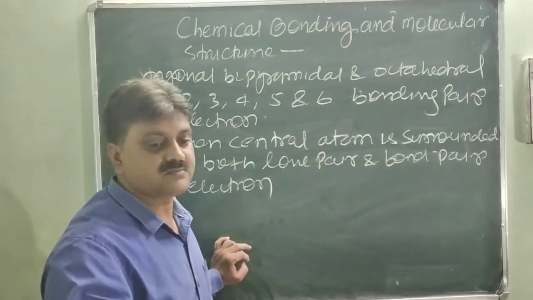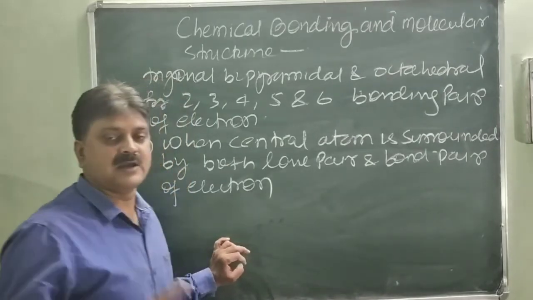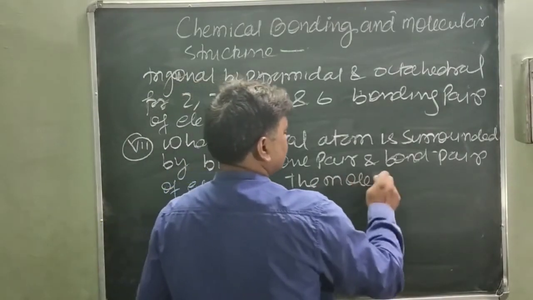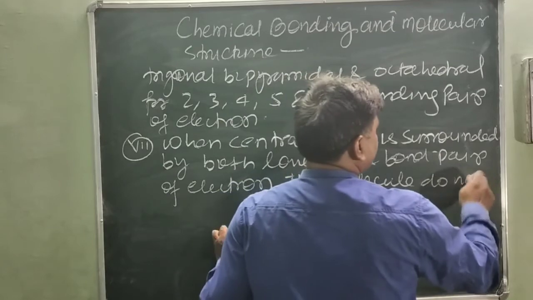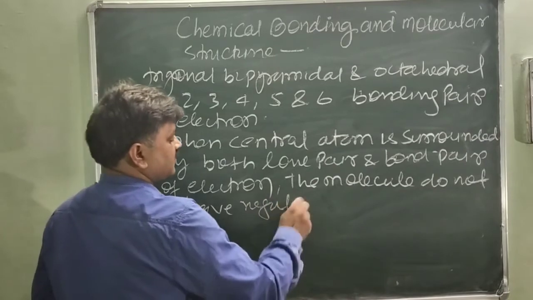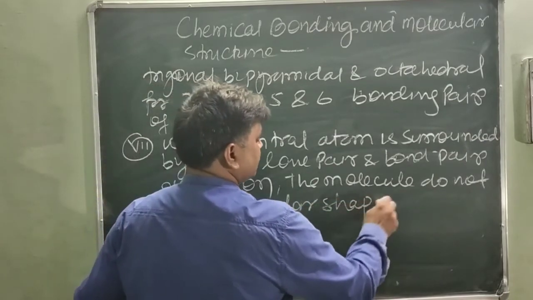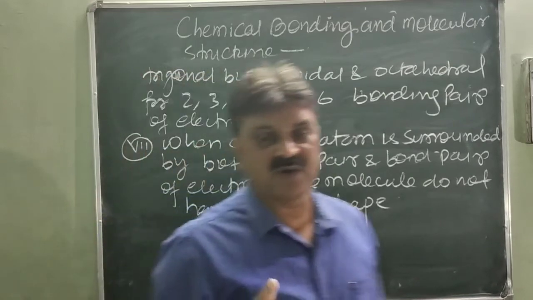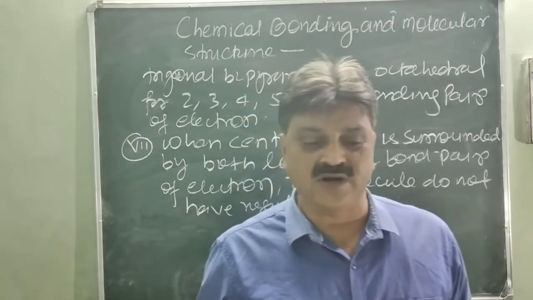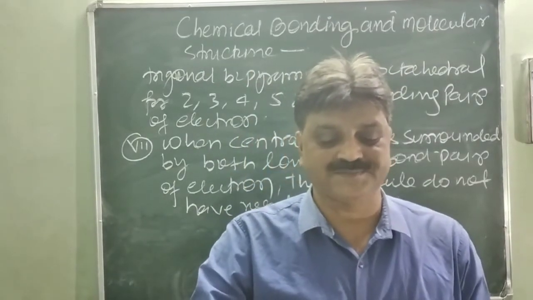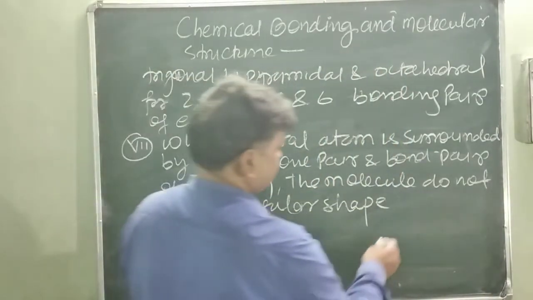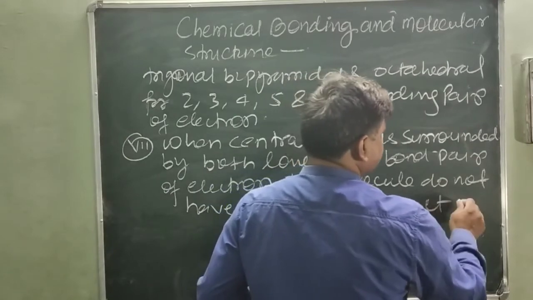Means the molecule does not have a regular shape. Is it clear? If both types of electrons are present, bond pair as well as lone pair, the shape will not be regular, it will be a distorted shape.